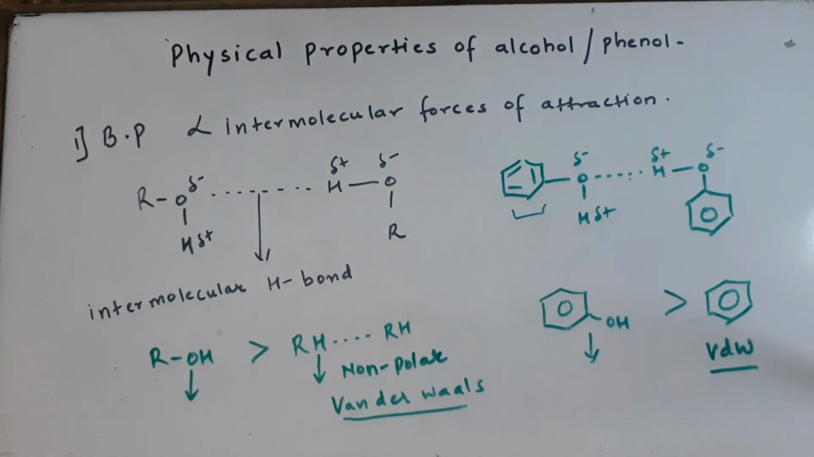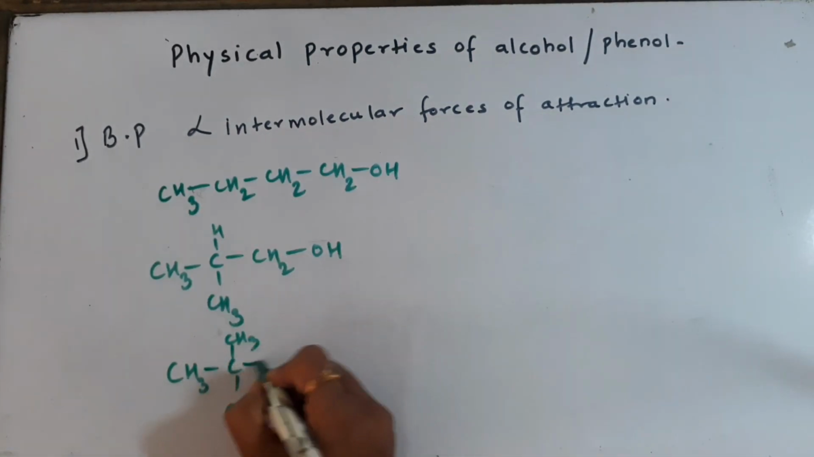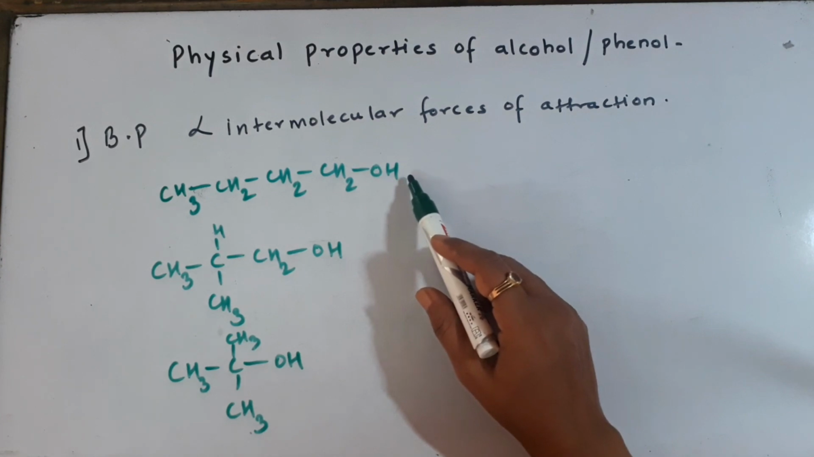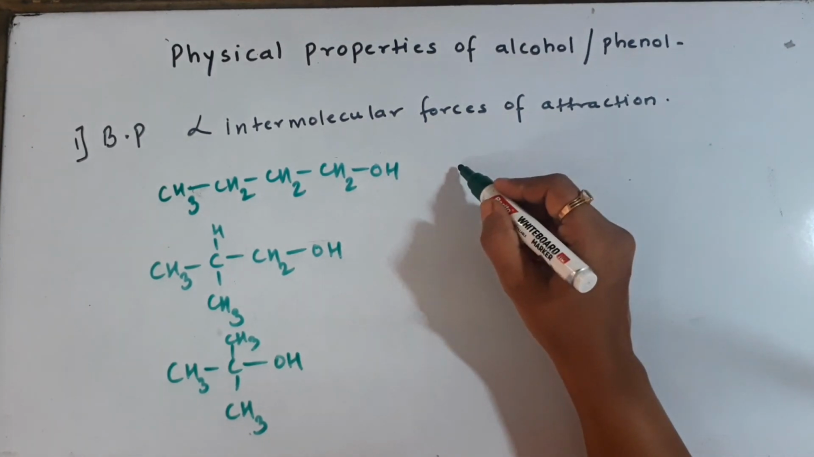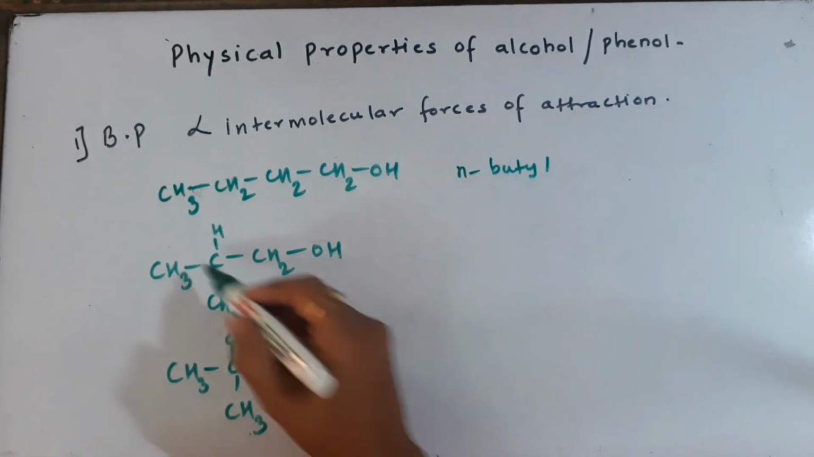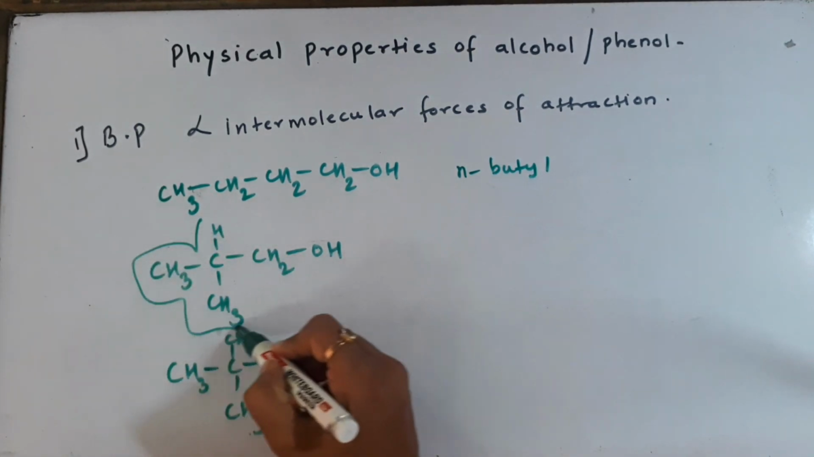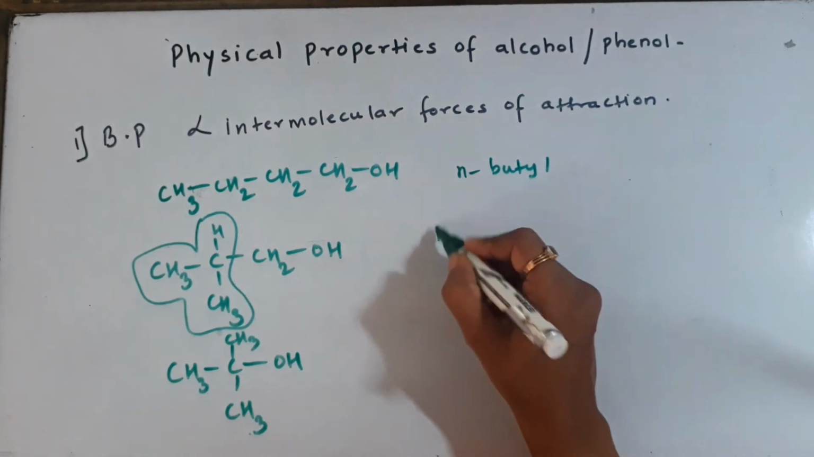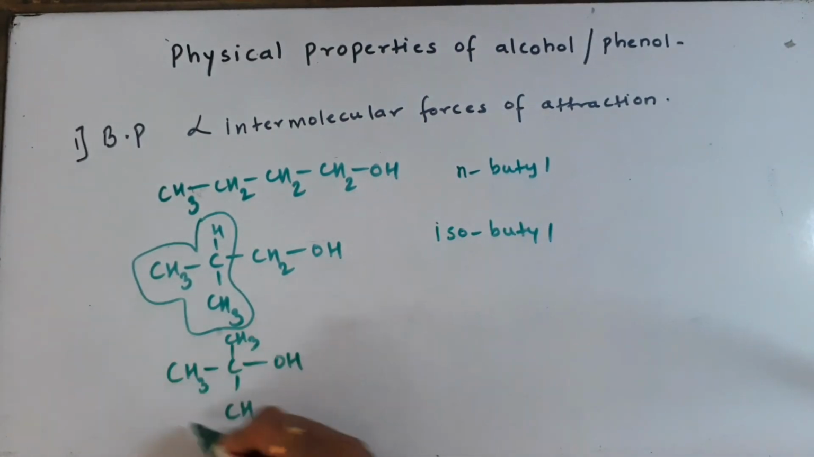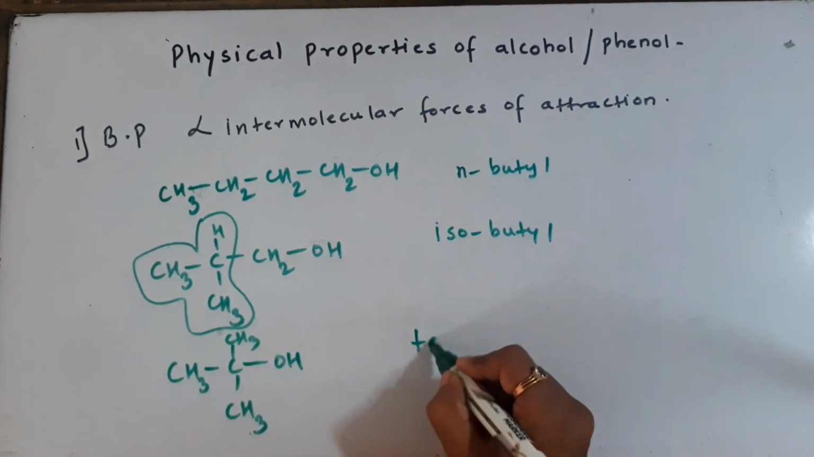Now we will see the different types of alcohols and their boiling points. Let us now compare the boiling points of these three isomers of butyl alcohol. The first one is a linear isomer, n-butyl alcohol. The second one is a branched isomer, isobutyl alcohol. We all know this is the fragment which we look for in the iso group. And the last one is going to be tertiary butyl alcohol.